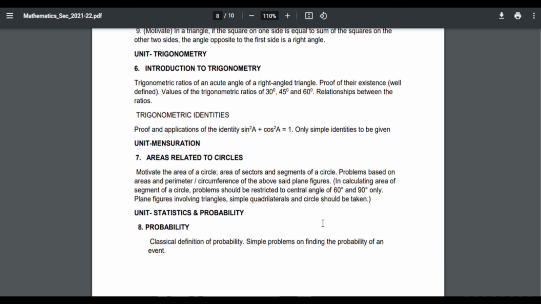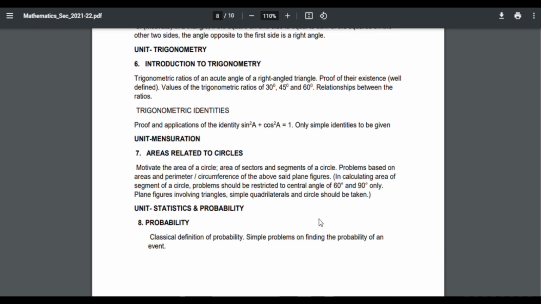Okay. The next one is probability. That is an easy chapter. No portion is reduced. The full chapter is required. Okay, that's all about the revised syllabus of the term 1 examination for class 10 students. I hope you are all clear about the syllabus and the reduced portions. If you have any query or doubt, you can ask through the comments.